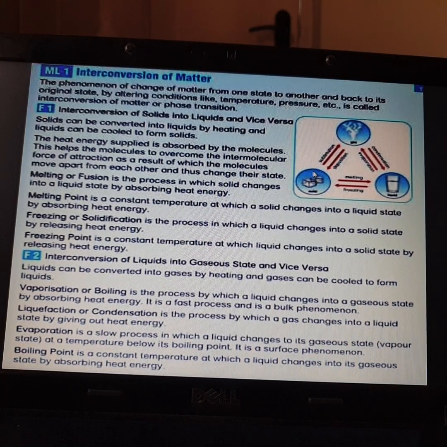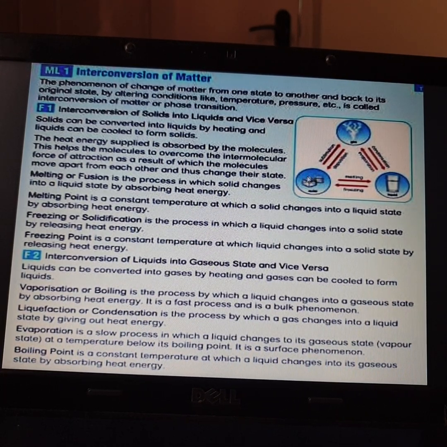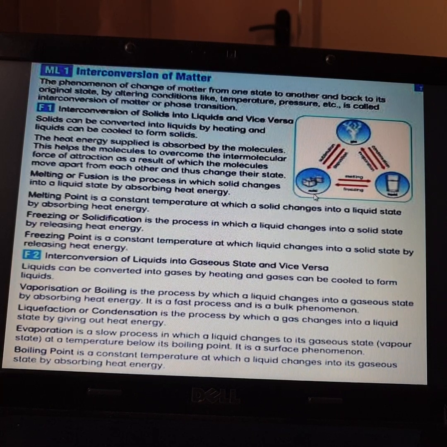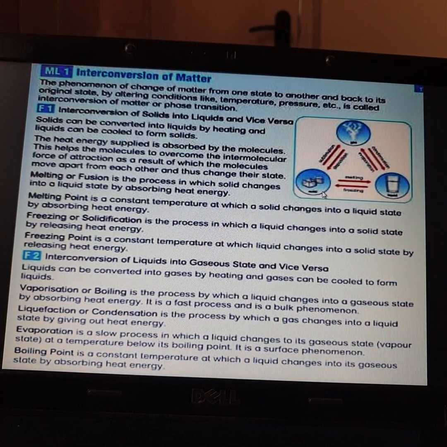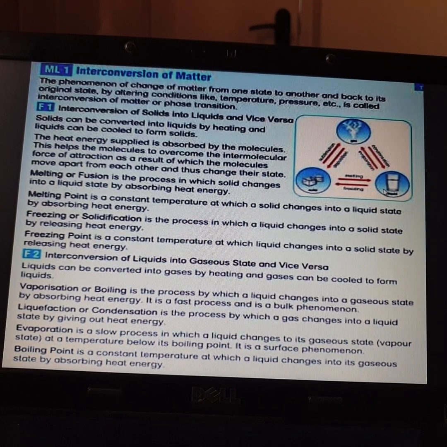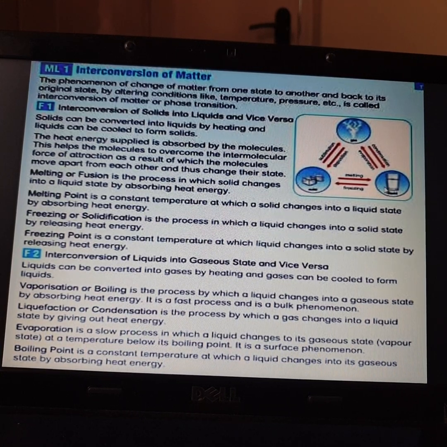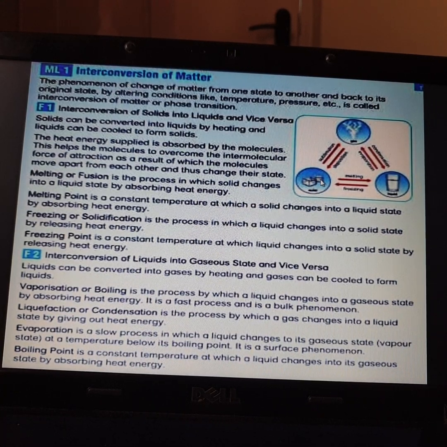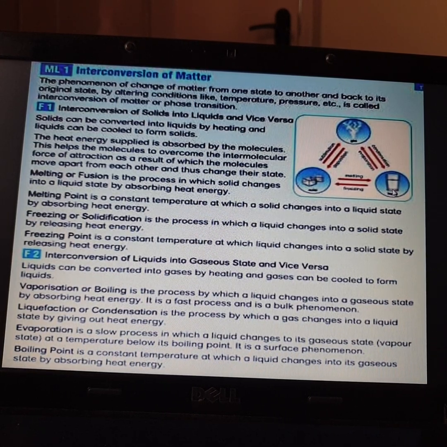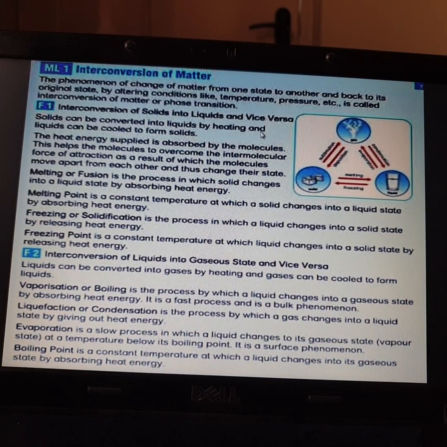So when it was hard, it was in a solid state. When it was brought outside or exposed to the atmosphere, it started melting. That is, the solid has been converted into water, that is liquid. If you keep the same water back into the freezer, again it can be converted into an ice cube. This process of conversion from ice cube to water and again from water back to ice cube is called interconversion of solids into liquid.